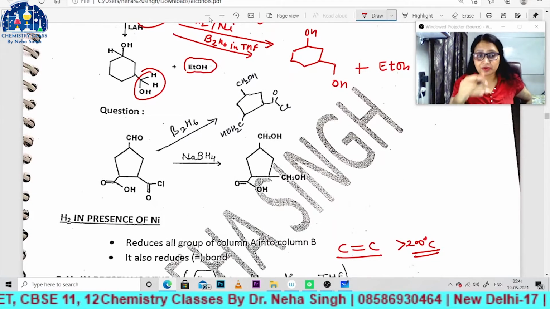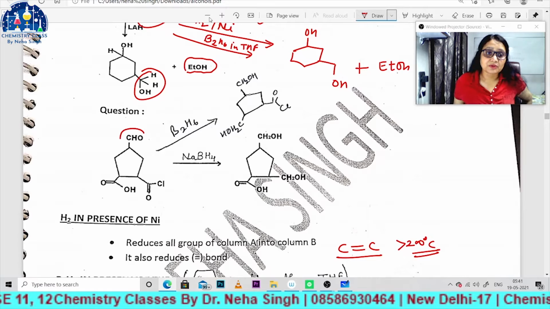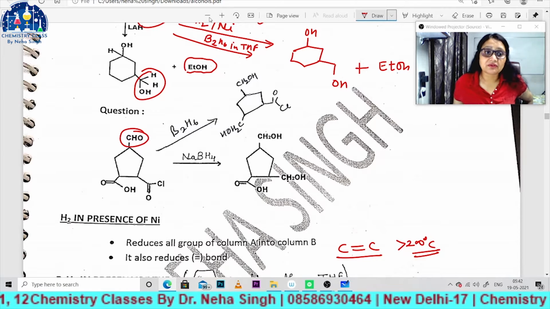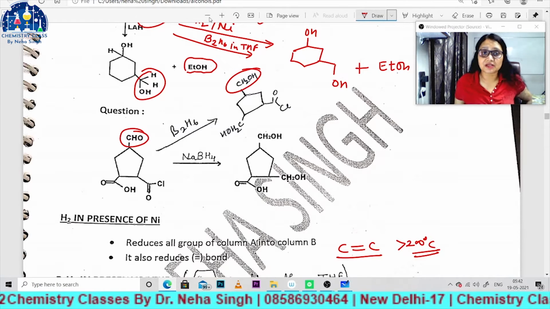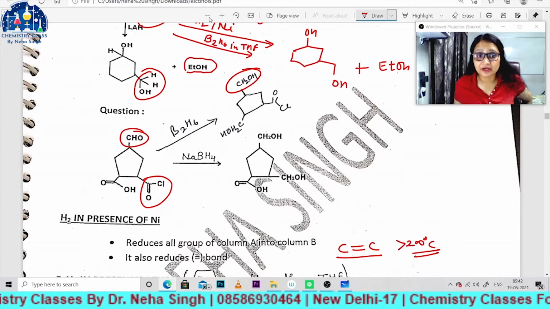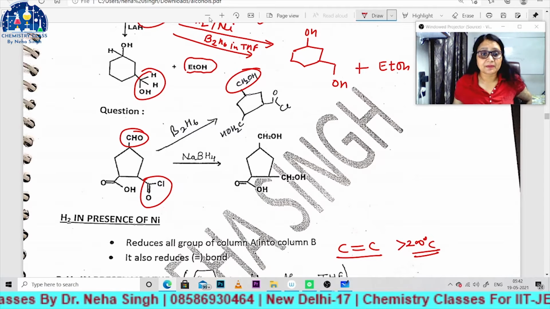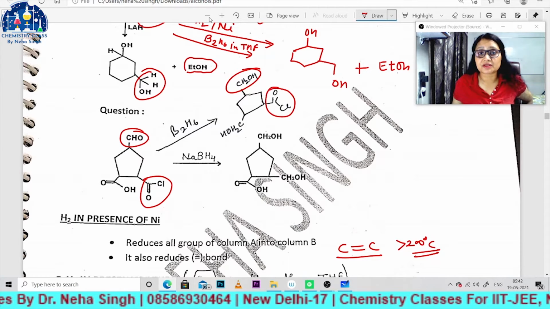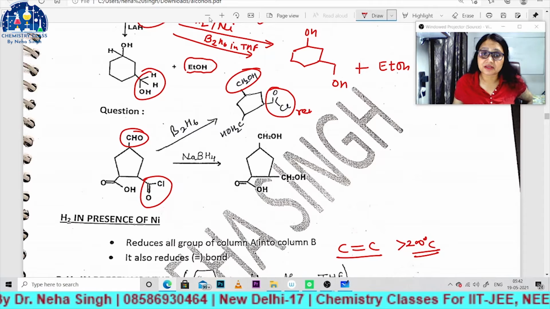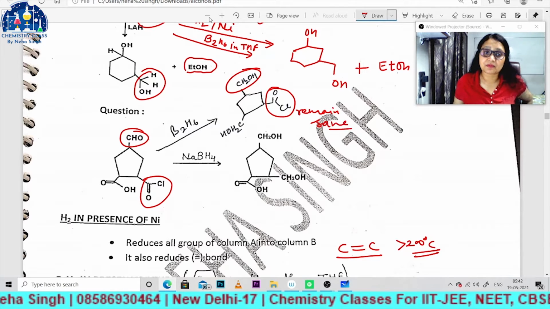Now come to next question. In next question, what is given? One CHO group is given. B2H6 definitely will reduce this into CH2OH. Next is the acid chloride. As I have already told you, B2H6 will not reduce this, so it remains same, right?